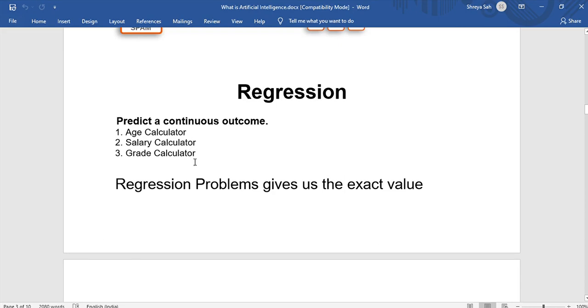In the previous video we also discussed housing prices: based on a few training data sets which we provide to our model, it will predict the price of the house if we provide the other data. It will predict the accurate price of the house, what the price should be. And a regression problem gives us the exact value.